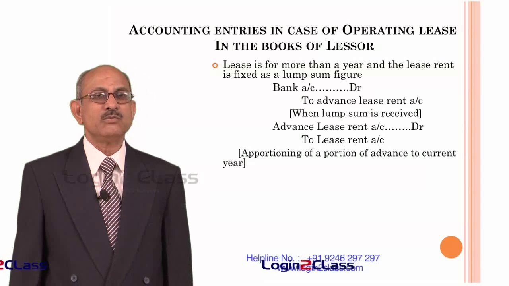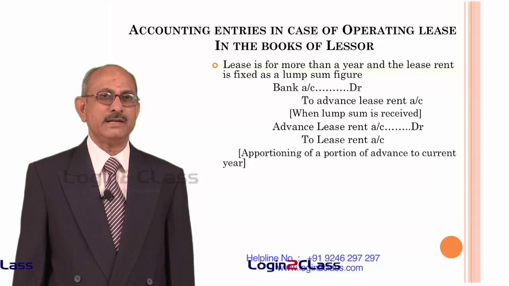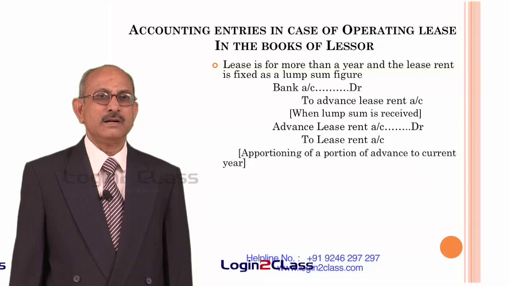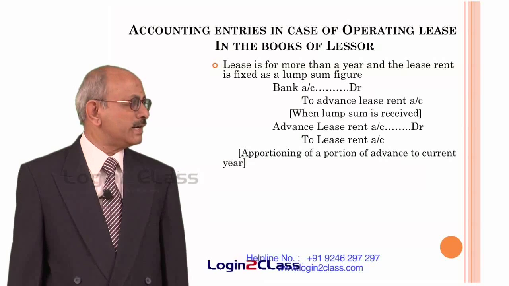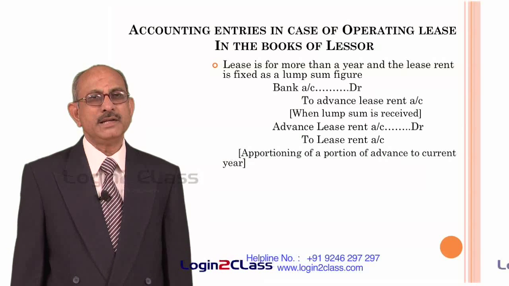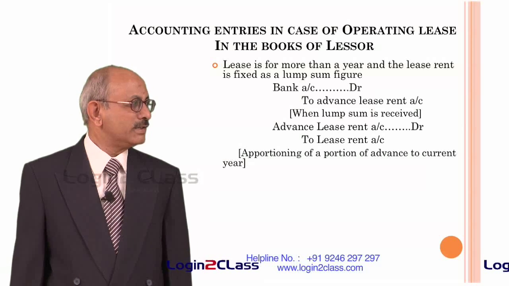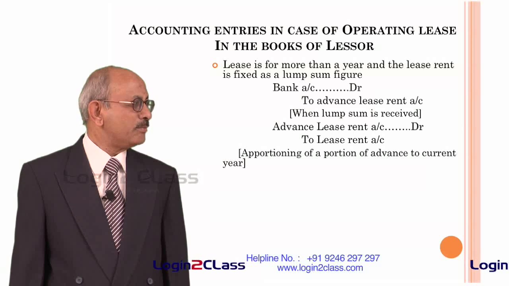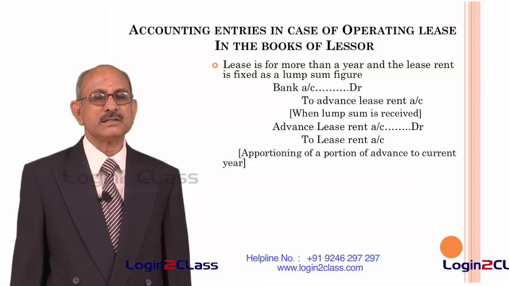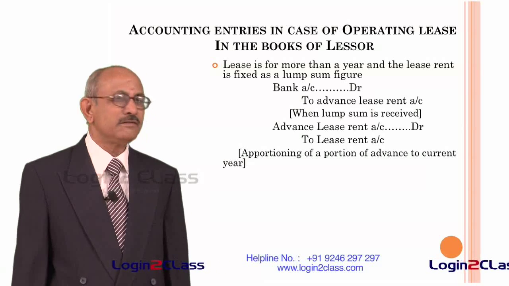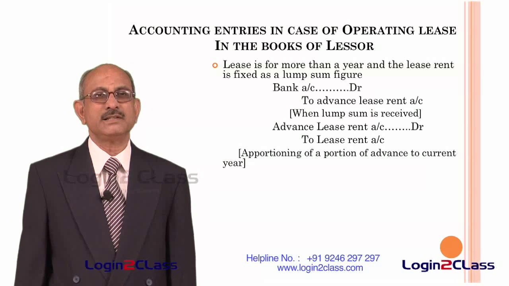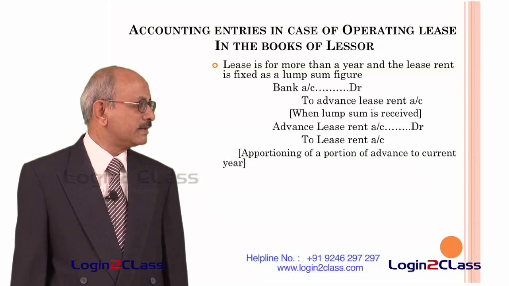So for that purpose, what we do is that account is again debited, that is advance lease rent account is debited, and only that portion of the lease rent which is attributable to that year is credited to the lease rent account. So that lease rent account becomes the income of the lessor for that particular year. So apportioning a portion of the advance has to be done based on some parameters. If the lease period is, let us say, 5 years, then 20% of the advance which is received can be attributed to the year.